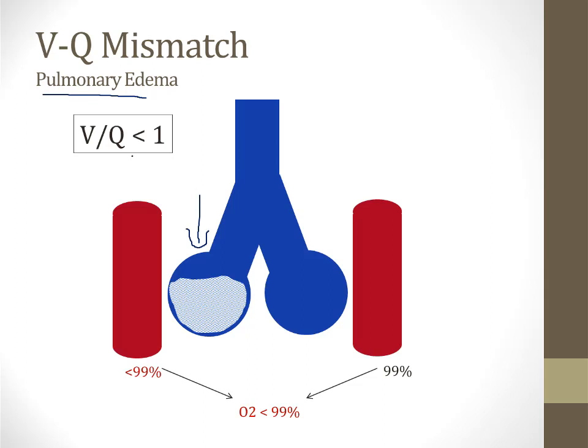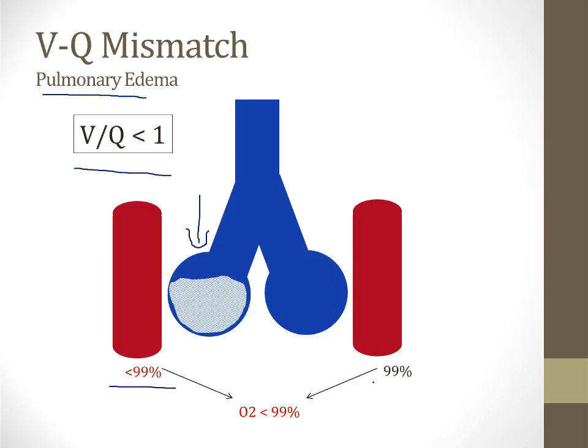So in the alveolus on the left side of the screen here, we have a reduced VQ ratio of less than 1. It's not 0 like a shunt, but it's less than 1. And then over here on the right side of the screen, we have a normal alveolus with a VQ ratio equal to 1. So thus we have mismatched VQ ratios in these two alveoli shown on the screen here. The one on the left side is going to deliver blood to the arterial system that is under-oxygenated.